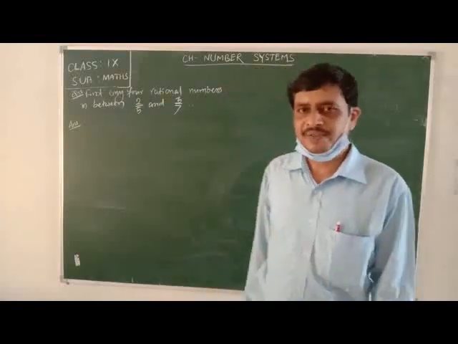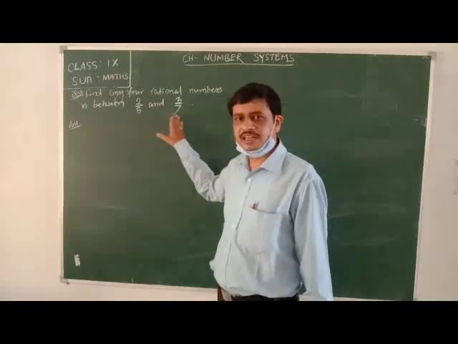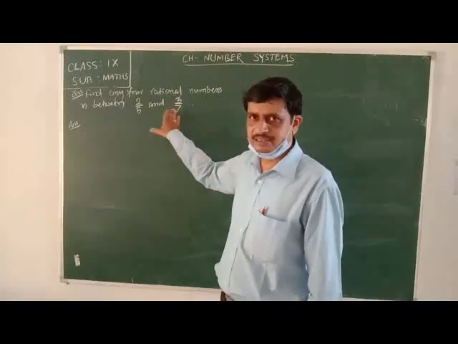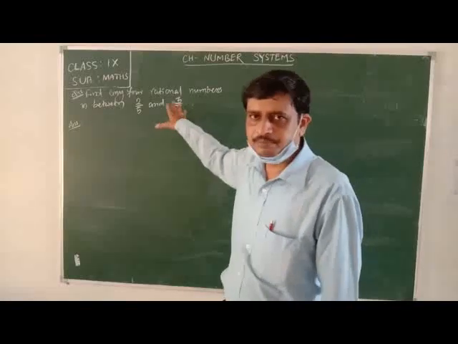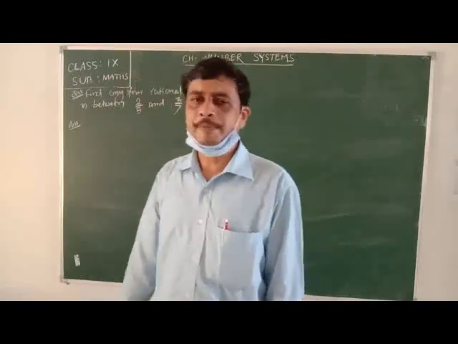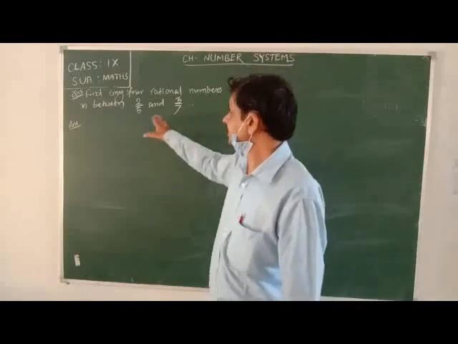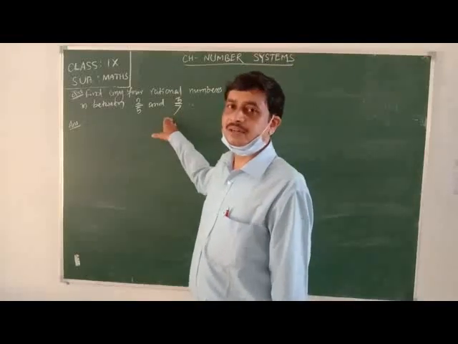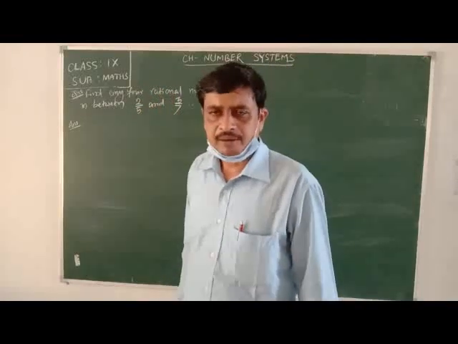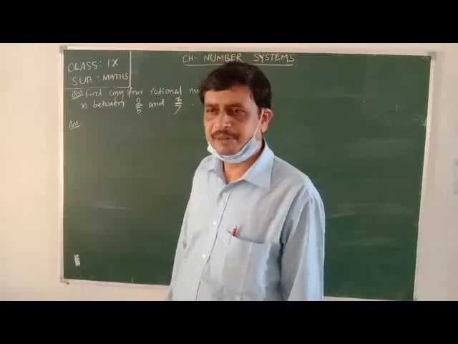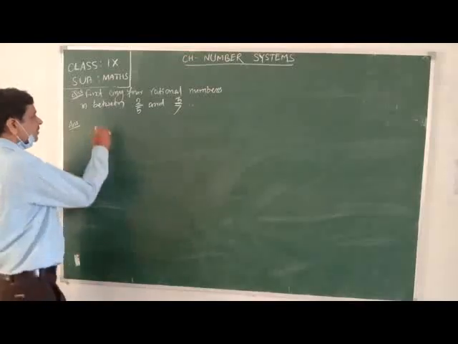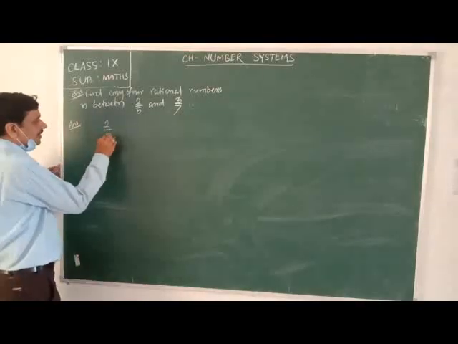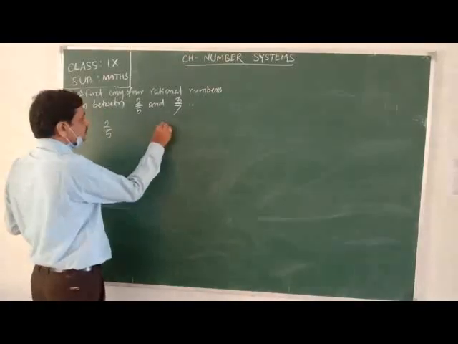When we make these two rational numbers into like fractions, that means both have the same denominators. If both have the same denominators, the fractions or the rational numbers are said to be like. In that case, we can find a number of rational numbers between them. So how to make them like fractions? First, it is given 2 by 5 and 3 by 7.